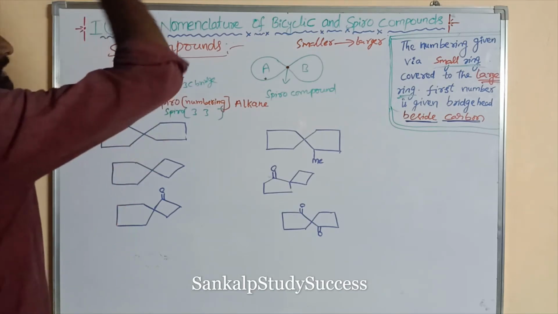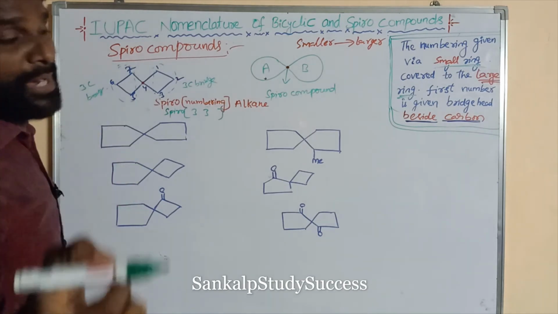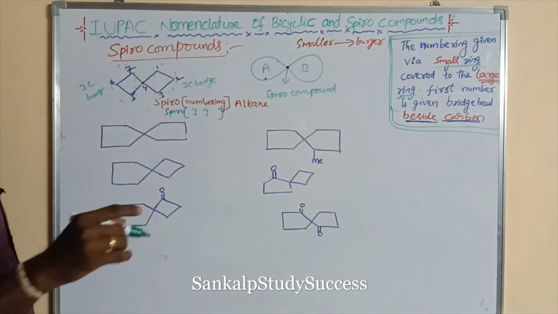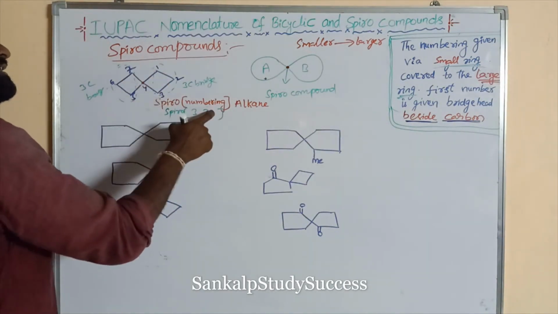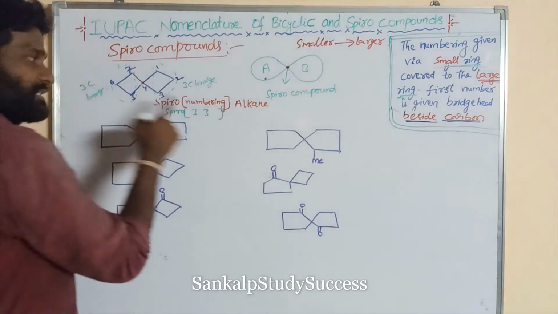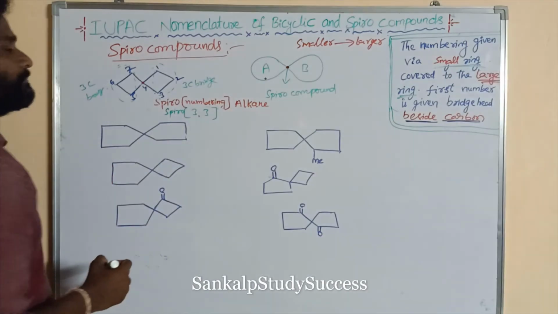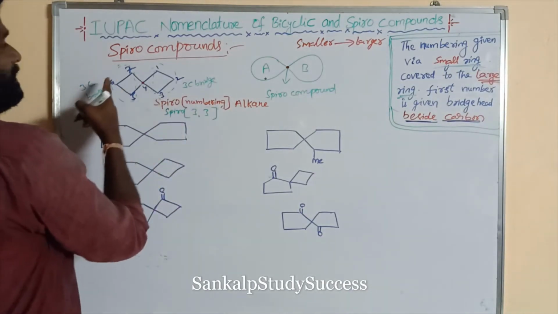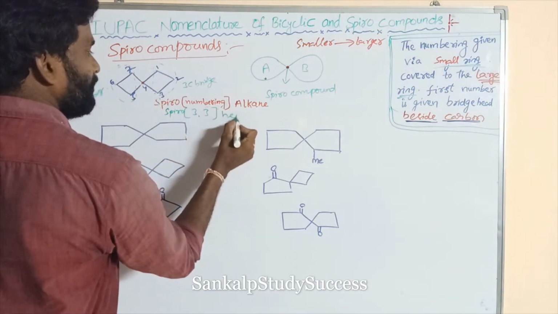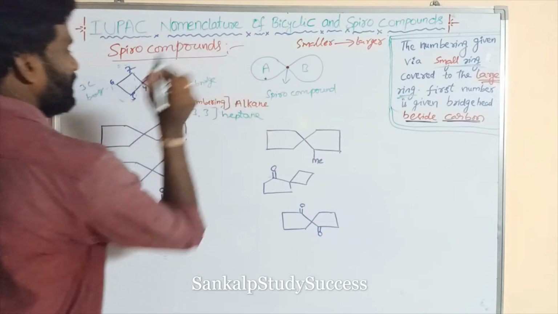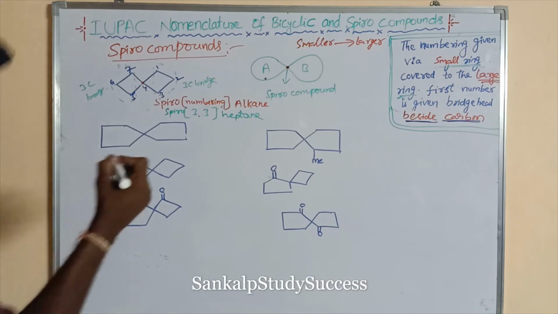In bicyclic compounds, the two cyclic parts contain 2 or more common carbons, but in spiro compounds, the two cyclic parts contain only 1 common carbon. So the third digit cannot be written: just 3, 3. How many carbons are present in this spiro compound? 7 carbons, so heptane. So it is spiro[3.3]heptane.